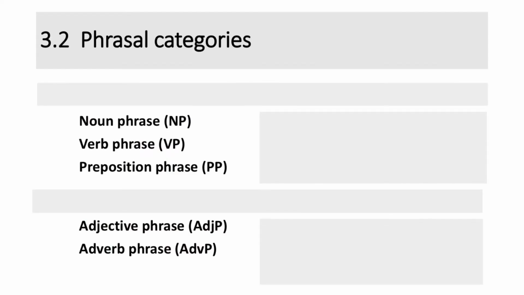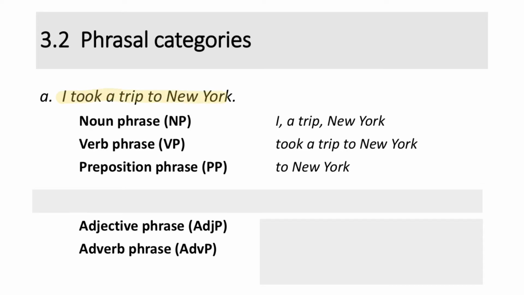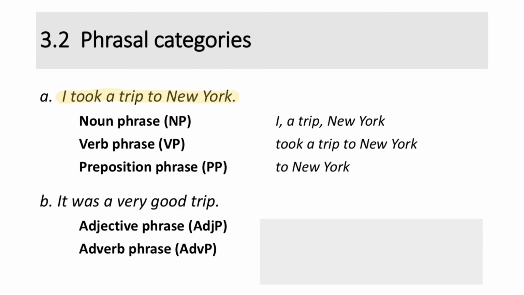In addition to noun phrases and verb phrases, there are other phrases like preposition phrase, adjective phrase, and adverb phrase. We have actually seen these phrases. For example, in sentence A, "I took a trip to New York," "to New York" is a preposition phrase. In sentence B, "it was a very good trip," "very good" is an adjective phrase, and "very" is an adverb phrase. In this video, we are going to look at the internal structure of these phrases.